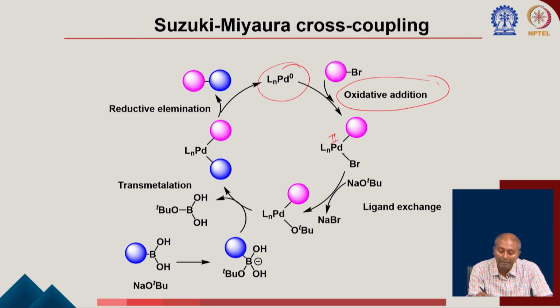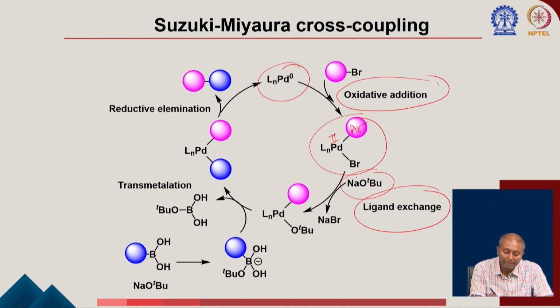So, palladium is now Pd(II) after the oxidative addition; this aryl group is here, the bromo is here. Now, you have to go for a ligand exchange. What is going to happen? The bromo will be exchanged if you have this base, still keeping the palladium 2, and then the most important step going to happen called transmetallation. So, what is happening in the transmetallation step if you are using a boronic acid? If you are using boronic acid, a lot of the times people use some water and some base like potassium hydroxide. What is going to happen? The OH minus can attack the boron and make this boronate species.